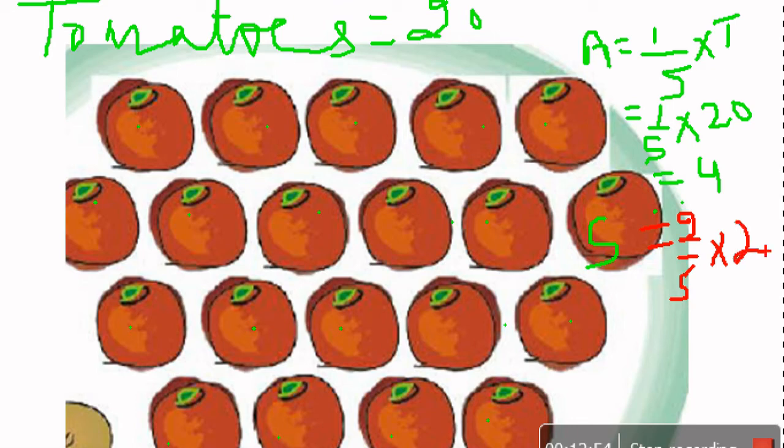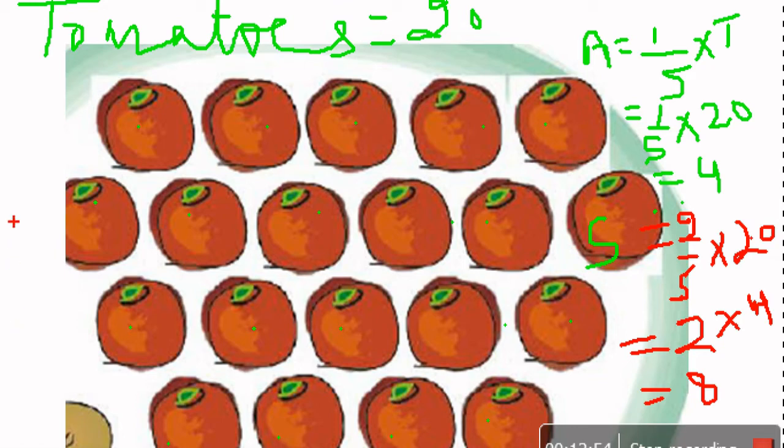Tomatoes are 20. Okay, again 5 fours are 20, so 2 into 4, 2 fours are 8. So Shriza gets 8 tomatoes.